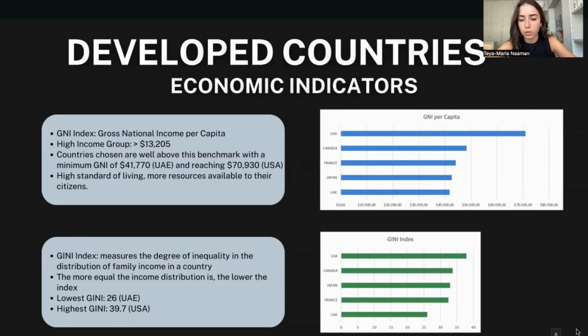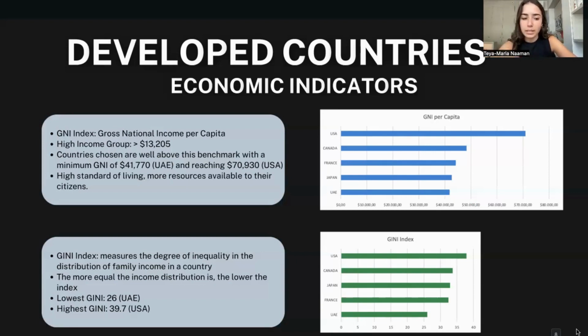The countries that we chose are well above this benchmark, with a minimum GNI of $41,770 for the UAE and $70,930 for the USA. This shows that these developed countries have a high standard of living and have more resources available for their citizens, such as education and health.